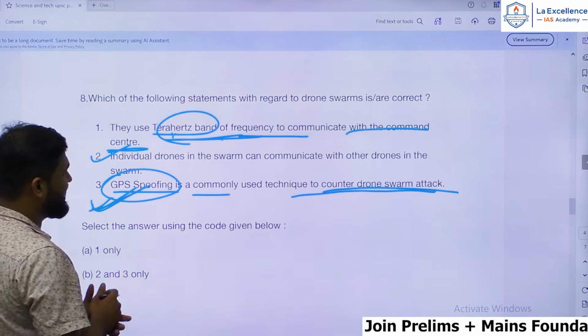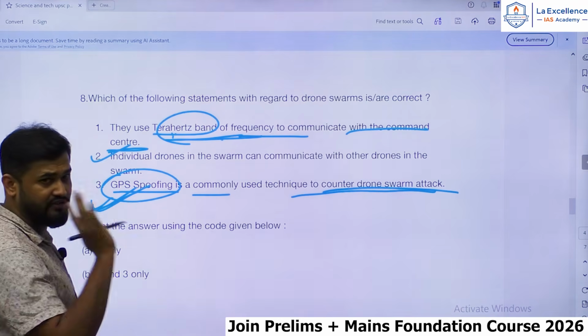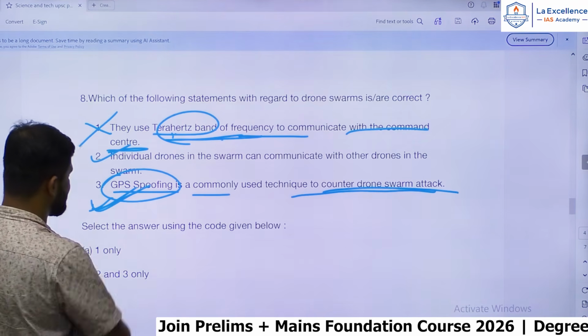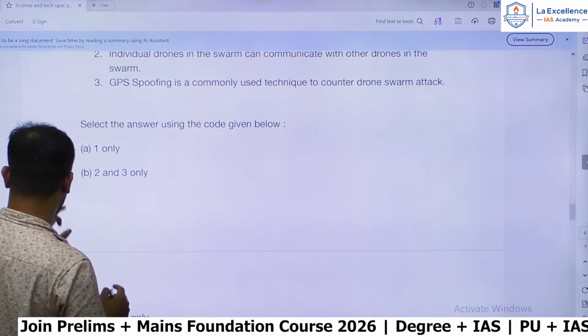Okay, so this terahertz band frequency is difficult to use in UAVs because it cannot travel long distances. Hence, the statement must be wrong. So the answer must be 2 and 3. Answer must be 2 and 3.